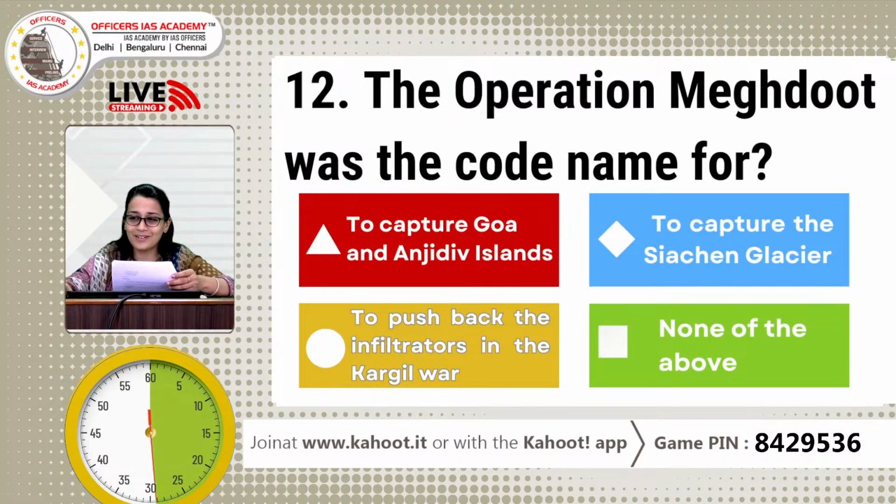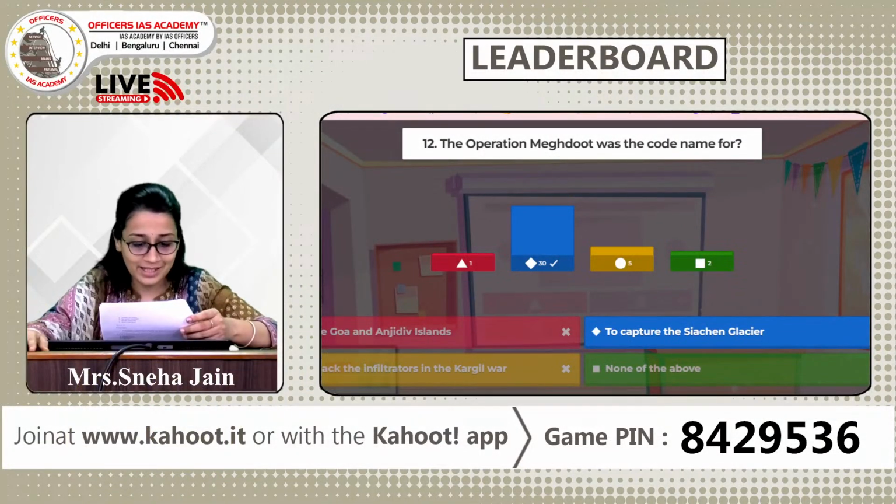Most of you have already marked your answers, but we have to see who is being quick. Alright, on the count of 3, 2, 1 and 0, here we have the answer. Option B. It was the military code name for the Indian Armed Forces to capture the Siachen Glacier in the Kashmir state of India. It was launched in 1984 on the world's highest battlefield. It resulted in the Indian Armed Forces gaining complete control of the Siachen Glacier.